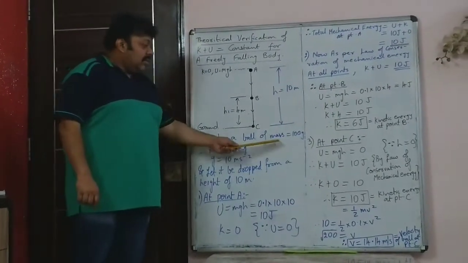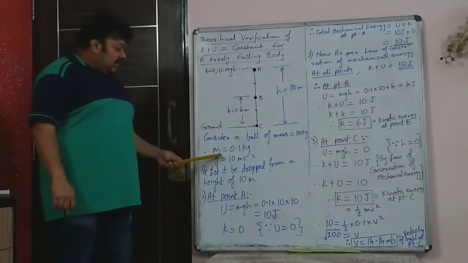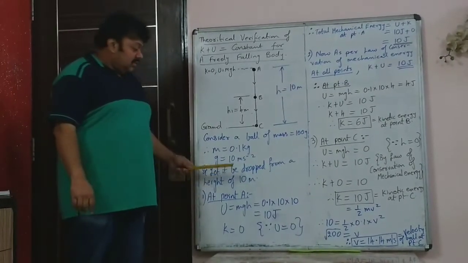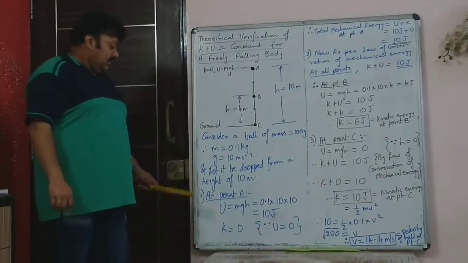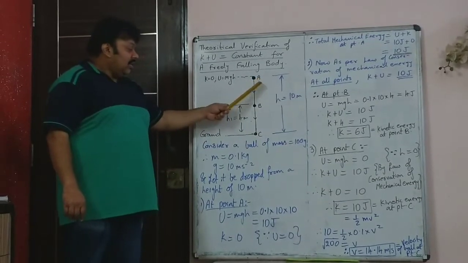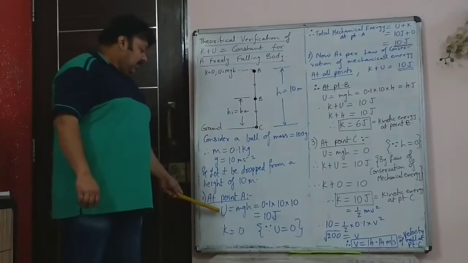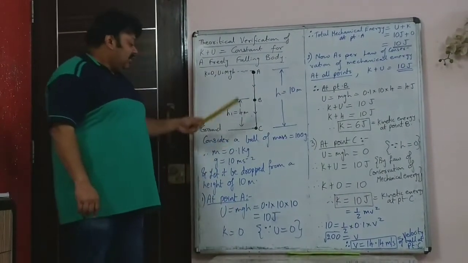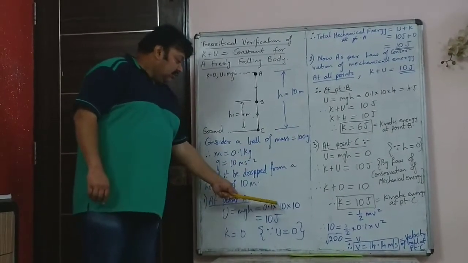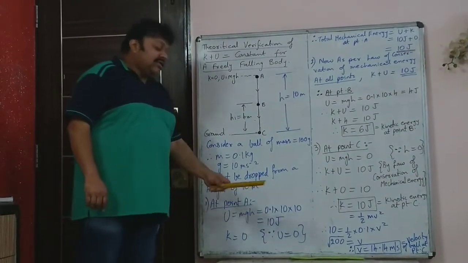Now we are considering a ball of mass 100 gram. So obviously 100 gram has to be converted to SI. So mass is 0.1 kg. Value of g, for simplicity, we are considering 10 meter per second squared. And let it be dropped from a height of 10 meter. So we are considering point A is 10 meter above the ground. So at point A, the potential energy, which is mgh, would be 0.1 mass into g 10 and height 10. So this gives you potential energy is 10 joule.